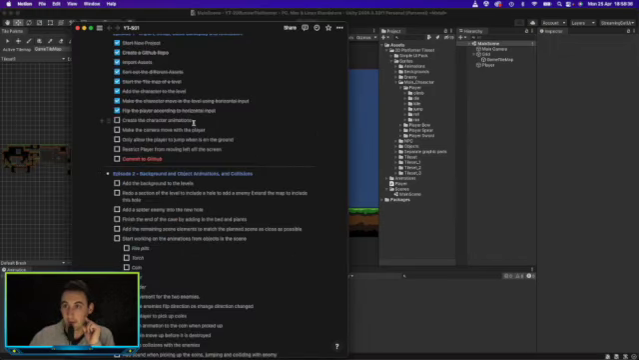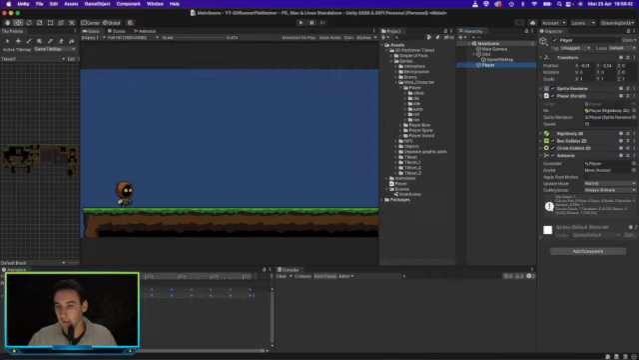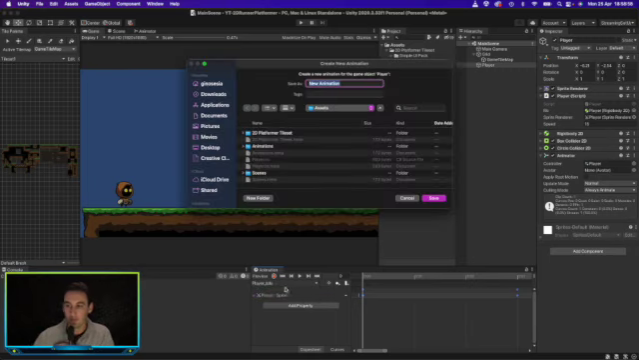Create the character animation, make camera. Okay, so let's go ahead and do this now. If we select the player, we can create another property. It's not another property, sorry, another animation clip. So this one in the animations folder,